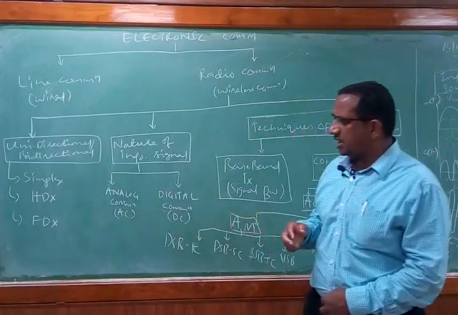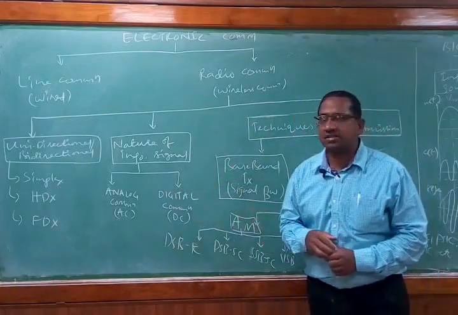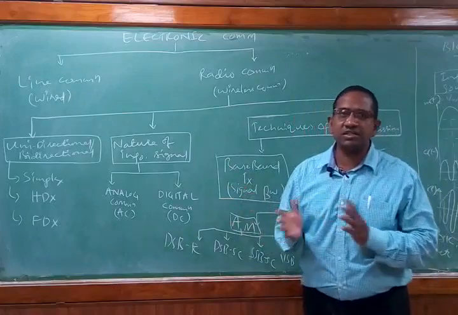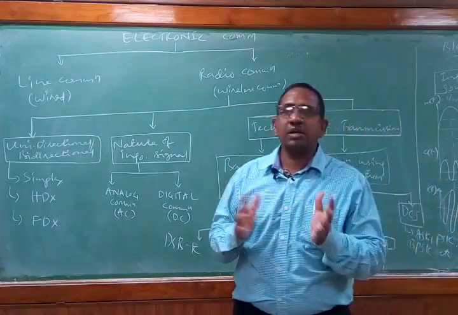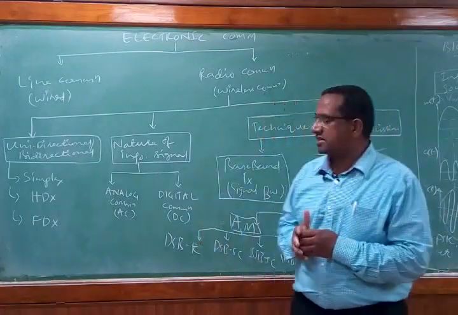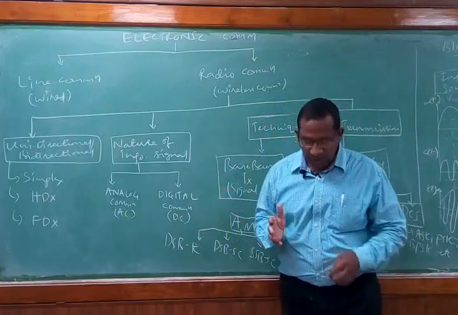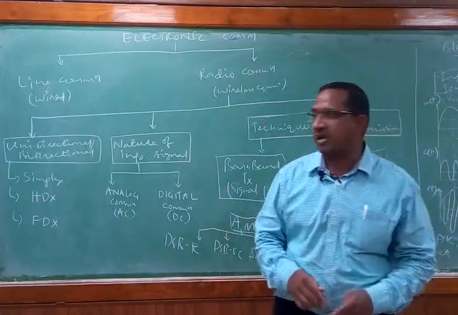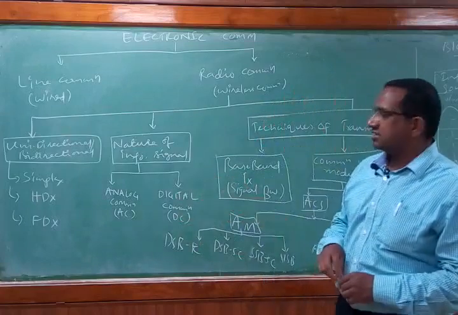The next one is full duplex communication, FDX. Full duplex means both the transmitter and receiver can communicate simultaneously. The best example is our cellular mobile communication system or telephone communication system, where both parties can talk simultaneously.